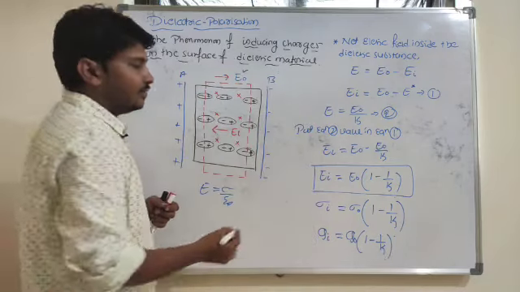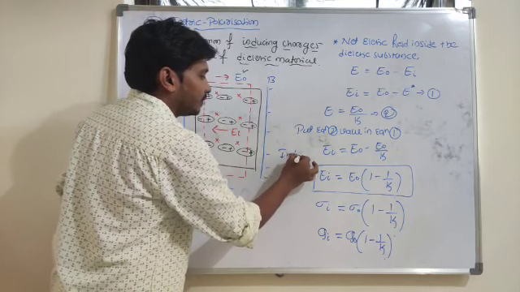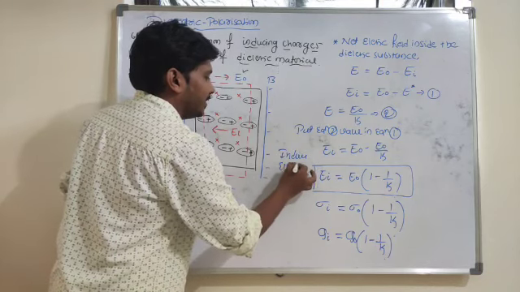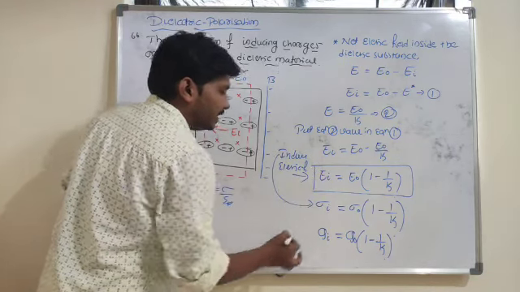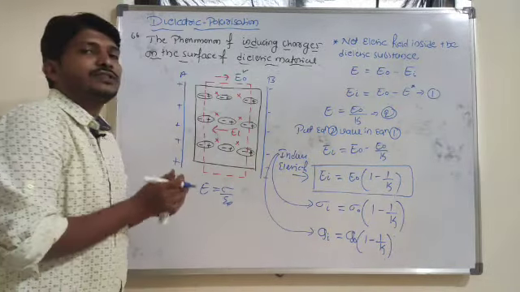So these are all the different equations. This equation is for the induced electric field here. This is the induced surface charge density. And this one is the induced charges here.